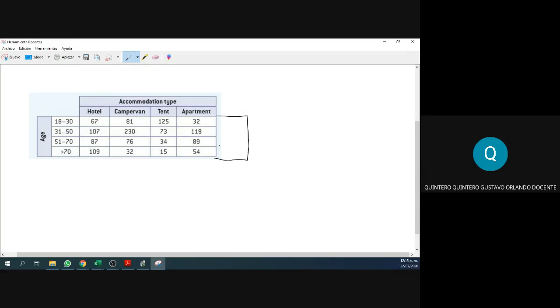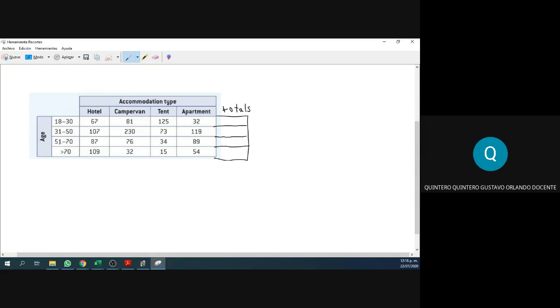All right, you guys can help me with these totals. These will be the totals, right? So how many people have between 18 and 30 years old? How many? And how many between 31 and 50 years old? How many, please?